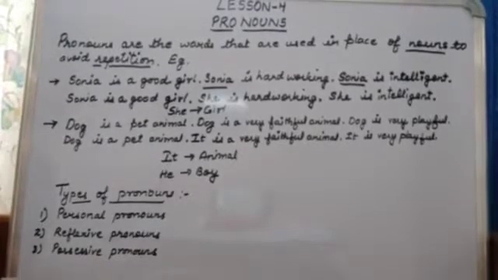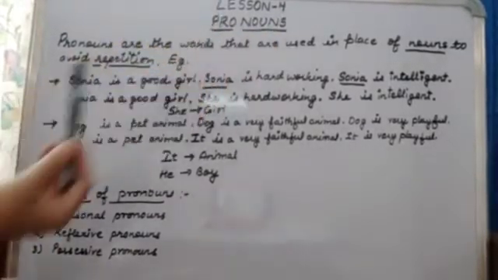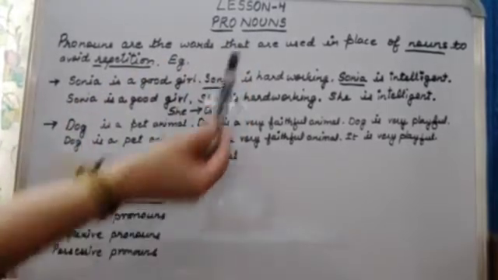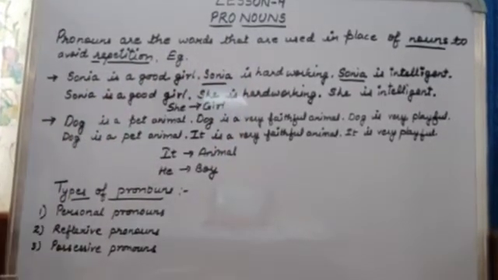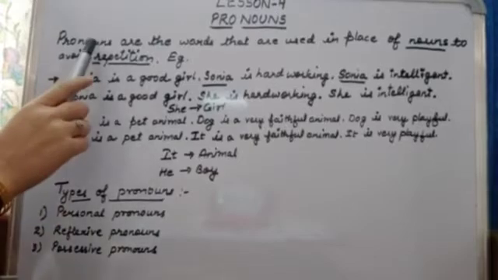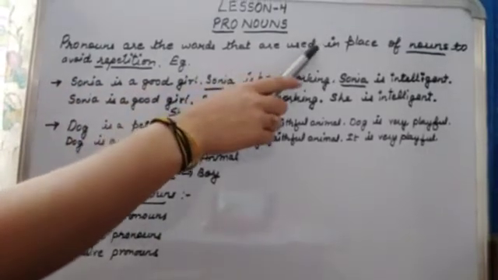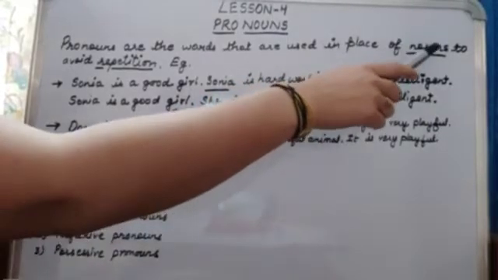So class, we will do lesson number 4. And what is lesson number 4? Pronouns. You can see the word nouns over here. So let's read the definition first. Pronouns are the words that are used in place of nouns.